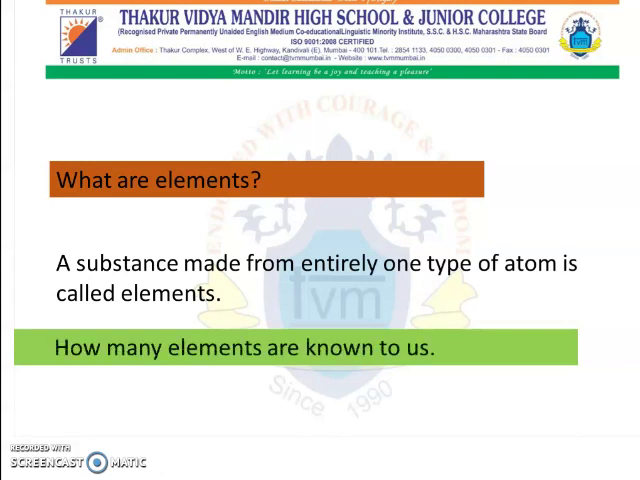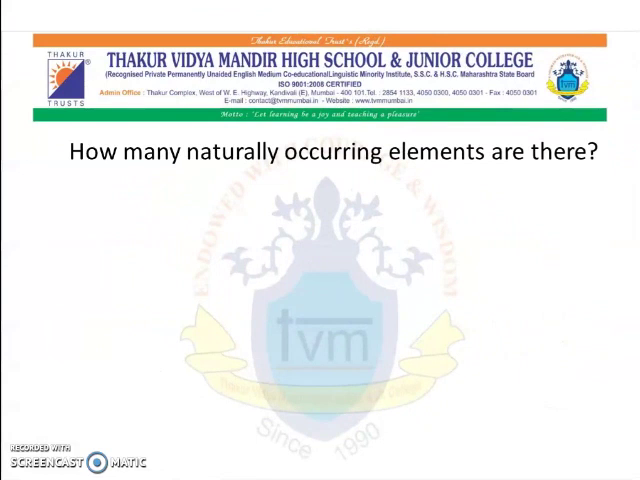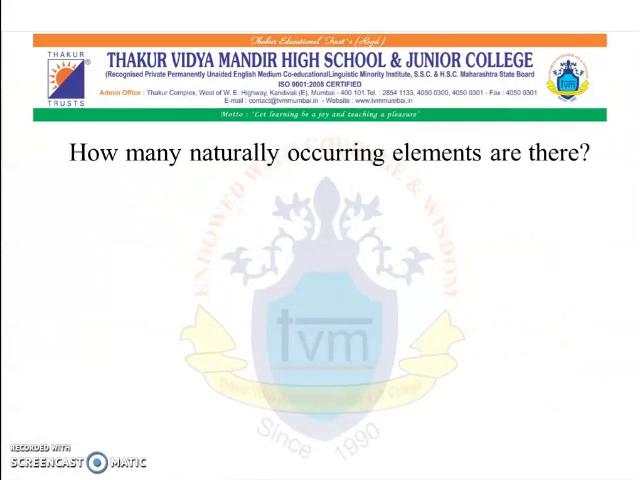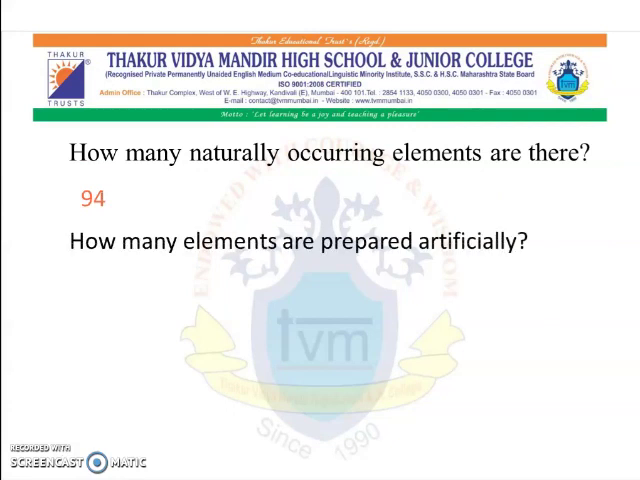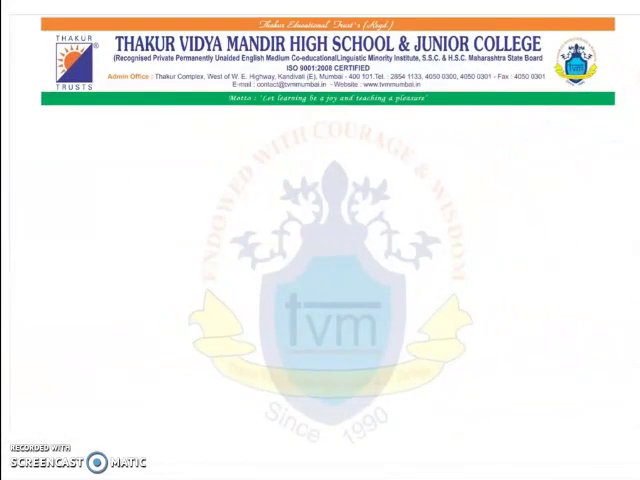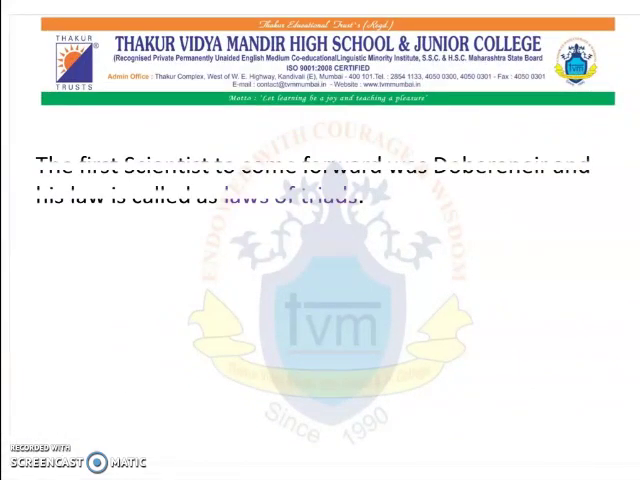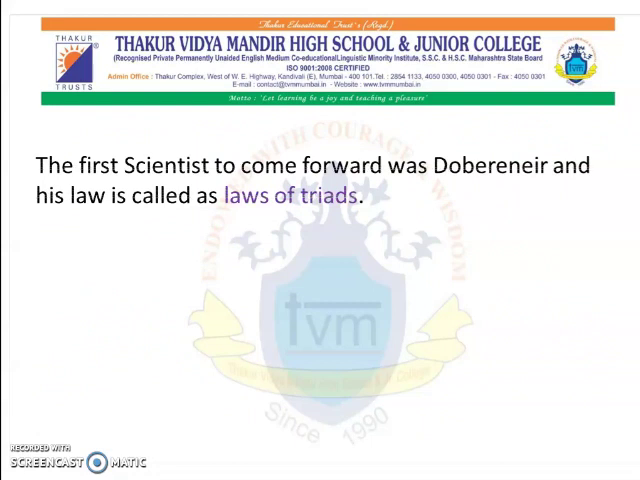Now, since we are talking about elements, we should be aware how many elements are known to us. Correct. That's 118 elements. From these 118 elements, how many are naturally occurring elements? These are 94. Whereas the elements which are prepared artificially are 24. So in this chapter, we will discuss how these elements have been classified along with certain properties.